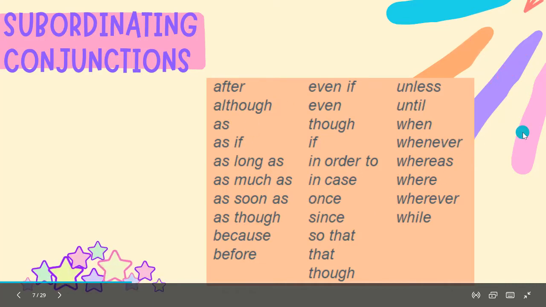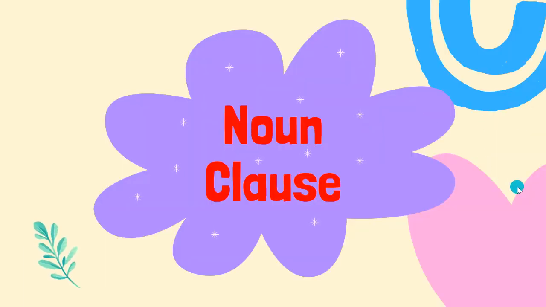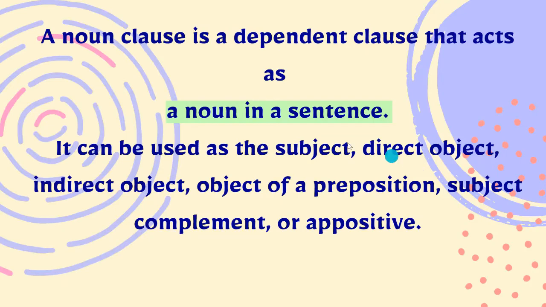when making a sentence. So there are 3 types of complex sentence. The first one is noun clause, which is our discussion in this meeting, and then adjective clause and adverbial clause. So we are entering the noun clause. Let's see the definition. A noun clause is a dependent clause that acts as a noun in a sentence.